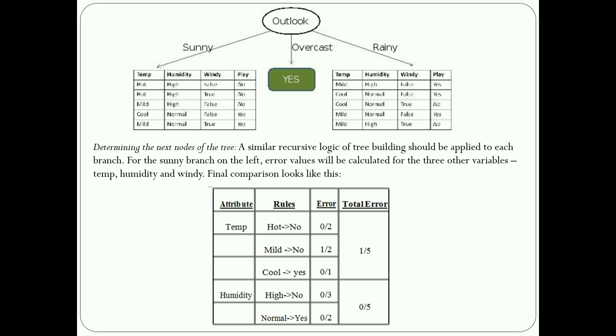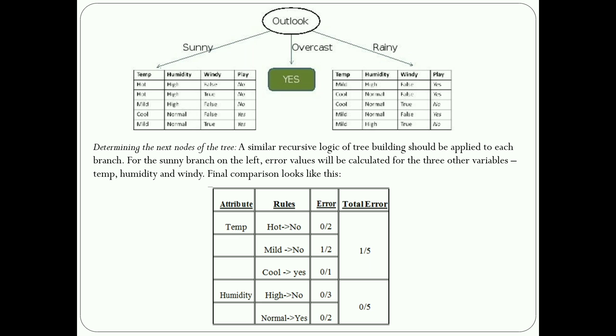First you can use sunny. Sunny will inherit all the attributes: temperature as well as humidity, windy, and whether he has played or not. You can check that. After checking, the sunny branch inherits the data instances from the outlook. Similarly, we will use the subtrees, and then similarly the rainy.